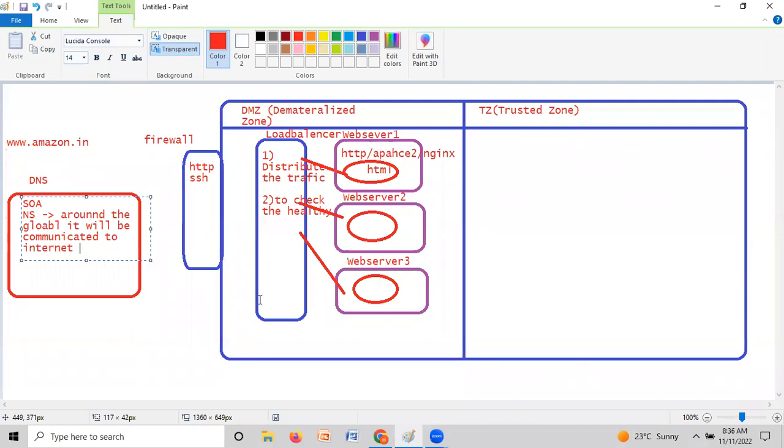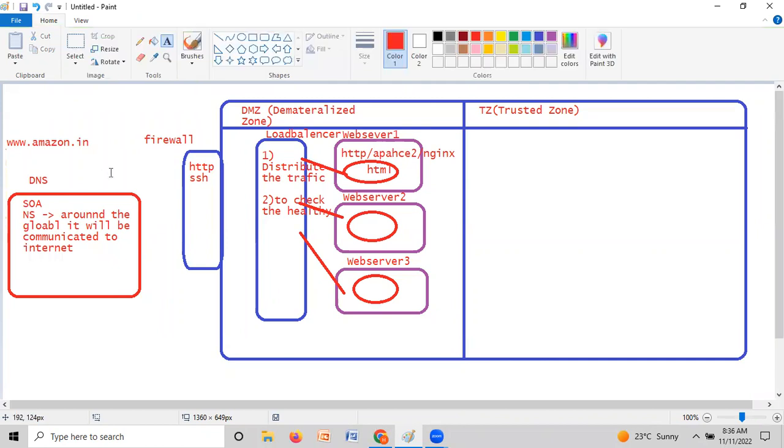But after completing this scenario, after completing this diagram, you have some idea. So what resources are available at the application level, what resources are available in the middle layer, and what resources are available in the front-end layer, right? So DNS records are available, and the DNS records can contain automatically internet.